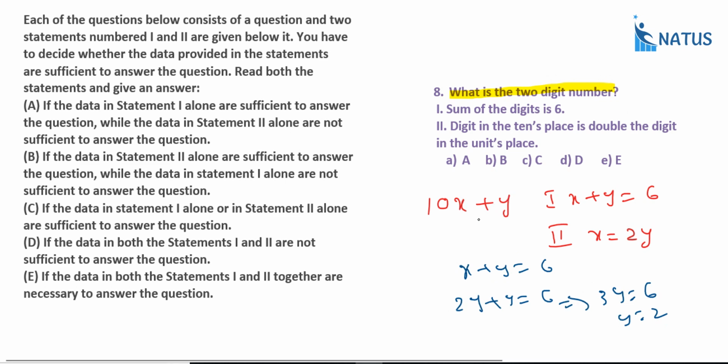So 42 is the required answer, right? What happened here? Using both 1 and 2, you will get the answer. The data in both statements 1 and 2 together are necessary to answer the question. So what is the answer? Option E is the correct answer.